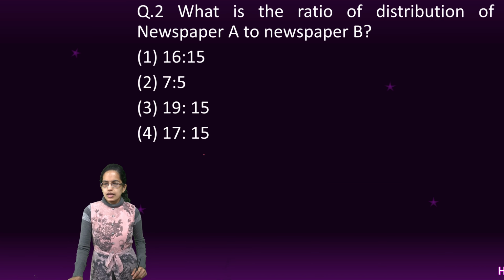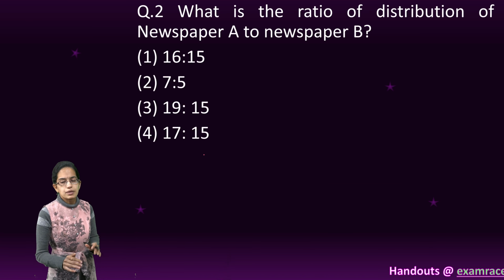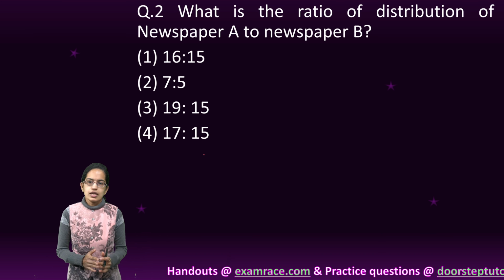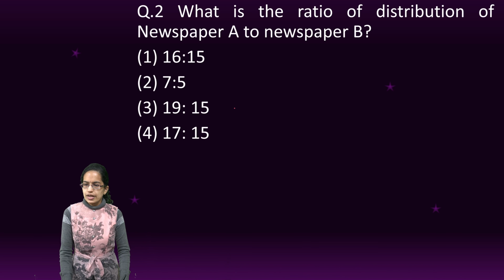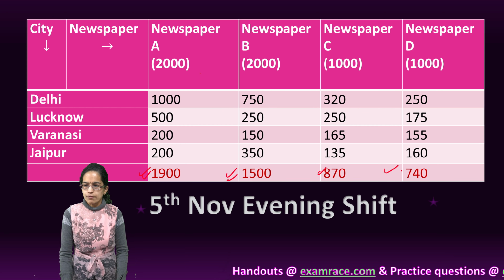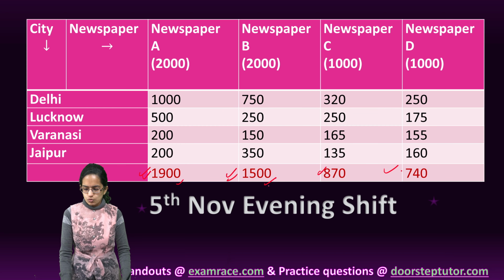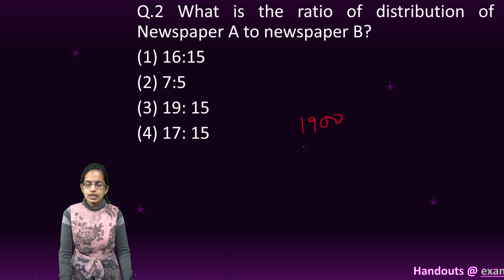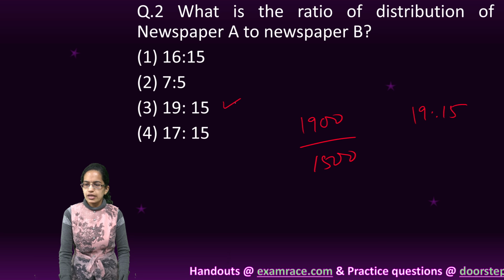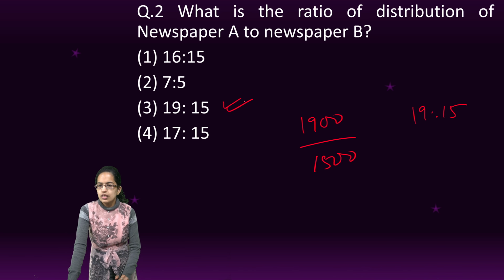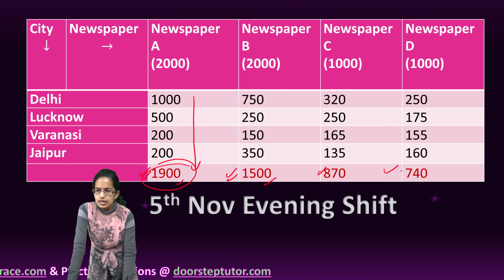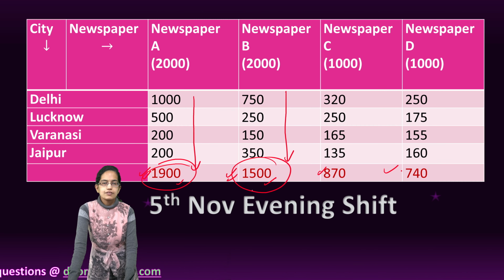The next question, again on the same table, is with respect to the ratio of distribution of newspaper A to B. For this I find out the total. This total was not given, we have calculated it and mentioned it at the bottom. So A to B is 1900 to 1500, and this is the ratio, so 19:15 becomes my answer. Very direct question. I add up all the values of A and this gives me 1900. I add up all the values of newspaper B, it gives me 1500.